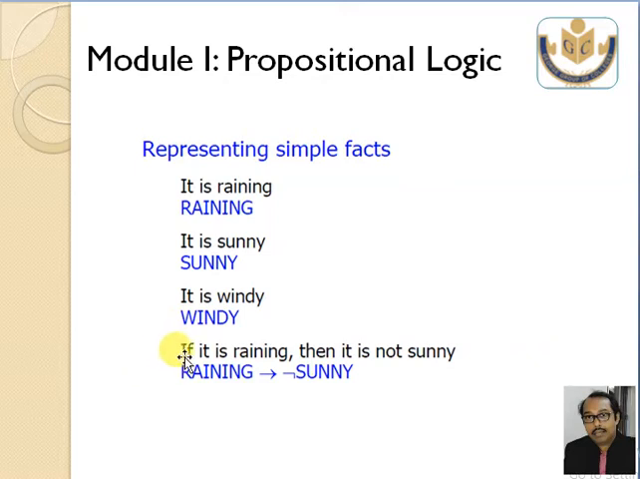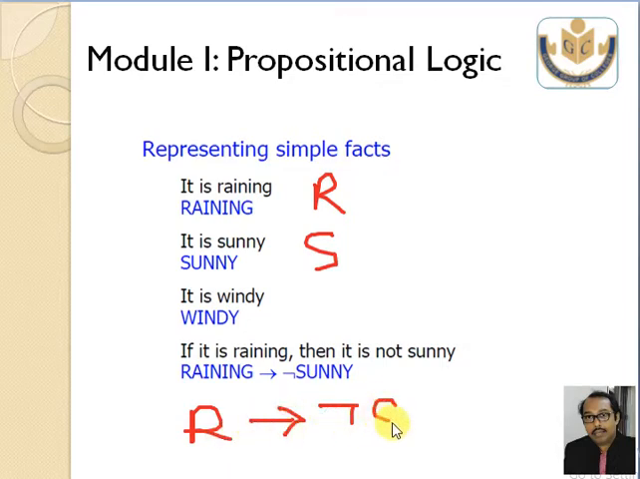So, if it is raining, then it is not sunny. So the answer will be raining arrow not sunny. Now, if I assume different things, like raining is R, sunny is S, then the problem will be R arrow not S. That's it. So this is the problem.